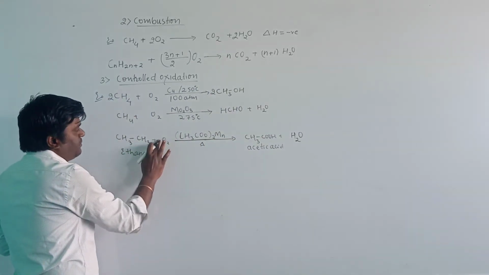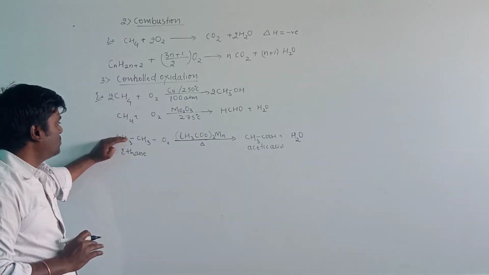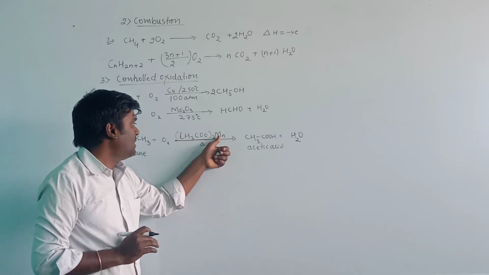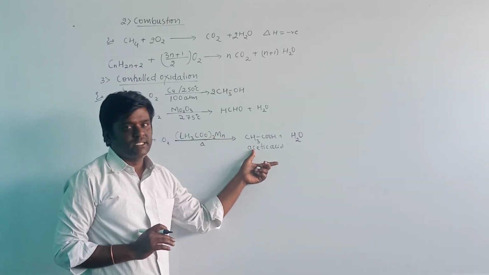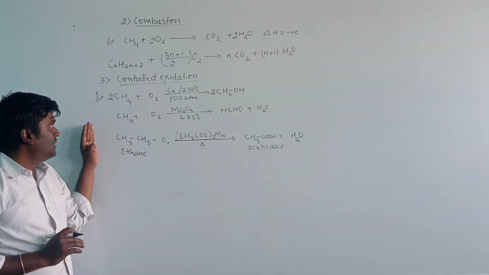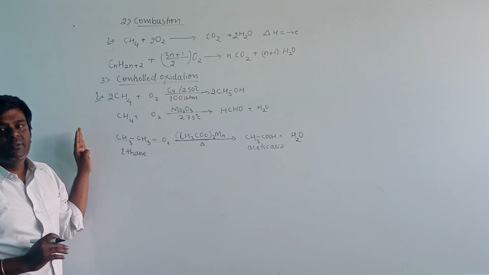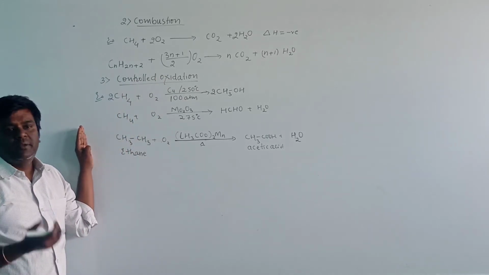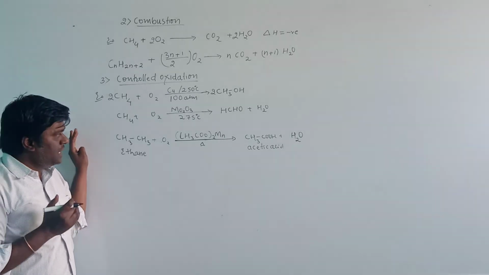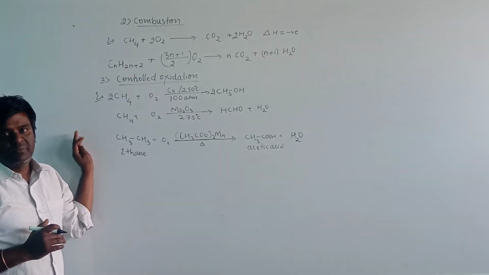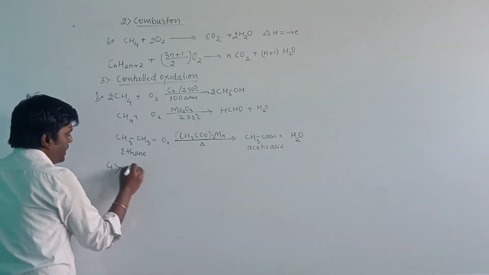Then let me first explain the concept here. Ethane will undergo oxidation in the presence of manganese acetate, and will produce the compound called acetic acid. When we carry out controlled oxidation of alkanes, they produce different products by using different pressure, different temperature and a different catalyst. Then the fourth one, isomerization.